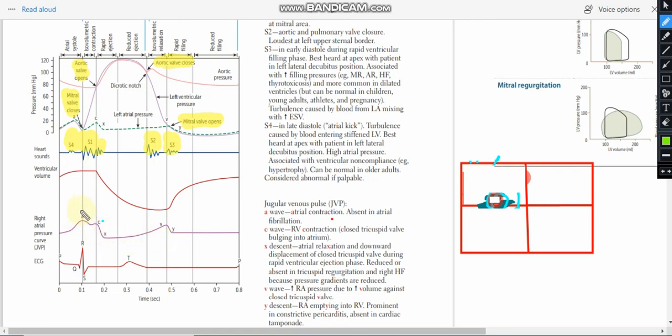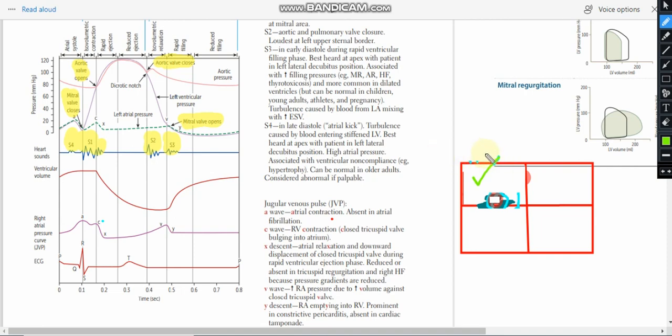JVP has the A wave, then the C, then X, and V and Y, right? The A wave is when the atrium contracts. That is this part of the atrium that contracts, and it leads to the A wave.